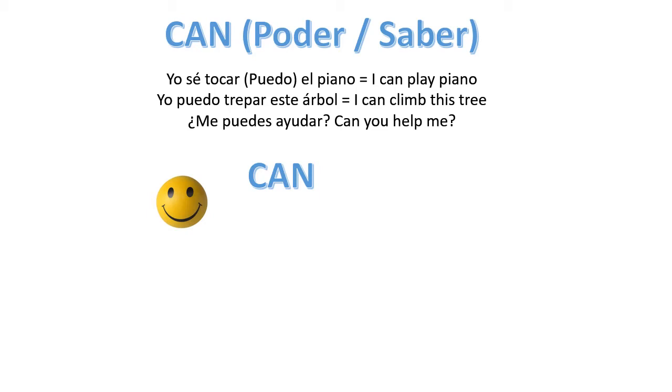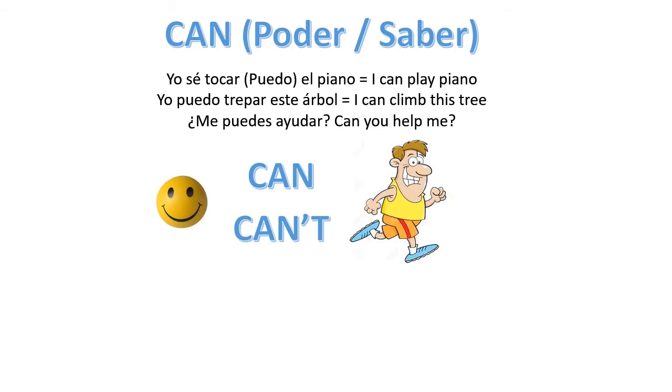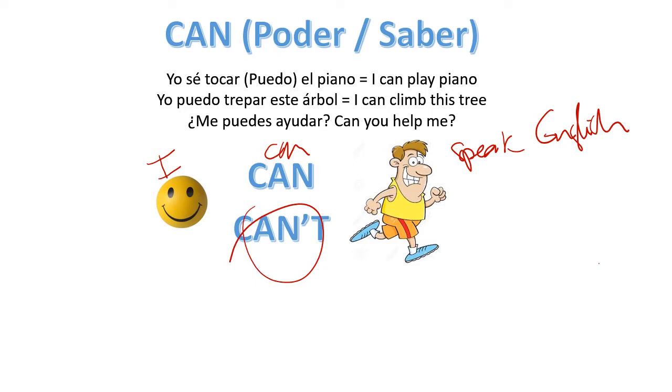You can say can if you do, or can't if you don't. I mean the negative form. And then the verb that is going to give the meaning to the sentence. In this case, for example, I can speak English, okay? So in this case, it should be something like in Spanish, yo sé hablar inglés. Or I can't speak Italian, no sé hablar italiano.